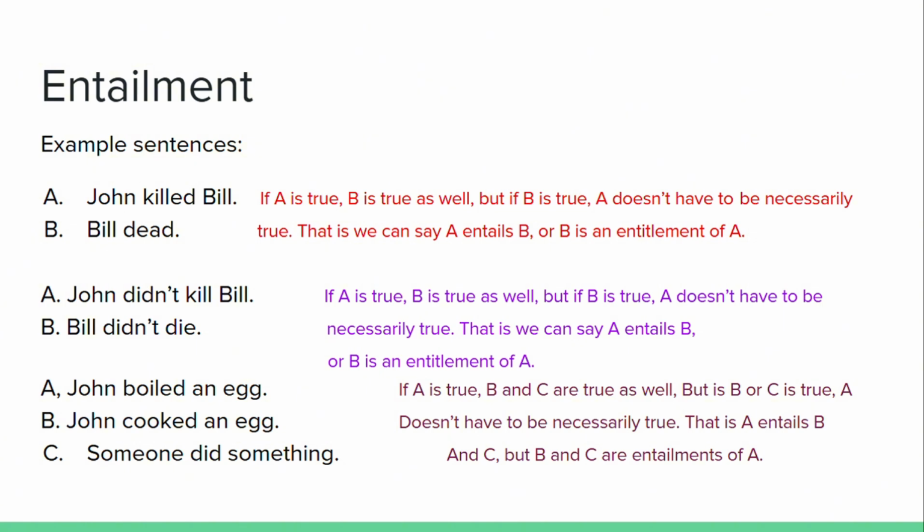It can be that John fried an egg rather than boiled an egg. That is, sentence A entails sentences B and C, and sentences B and C are entailments of sentence A.